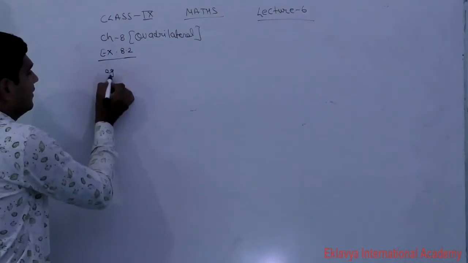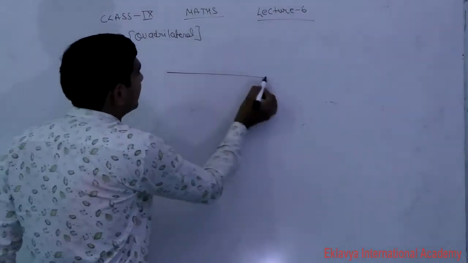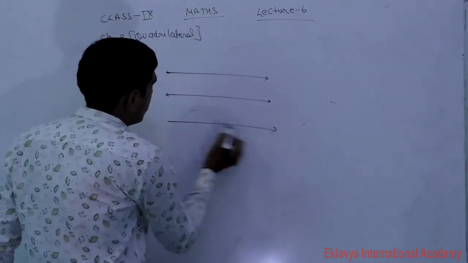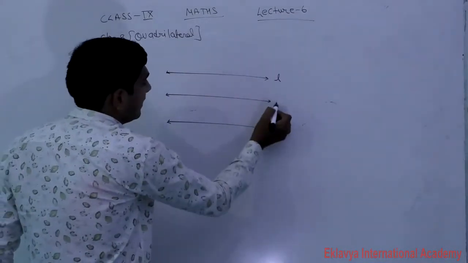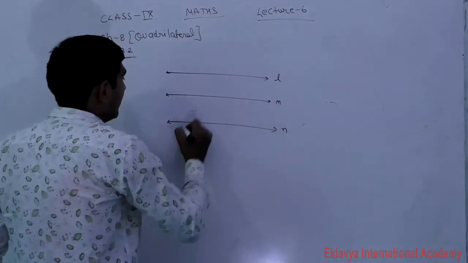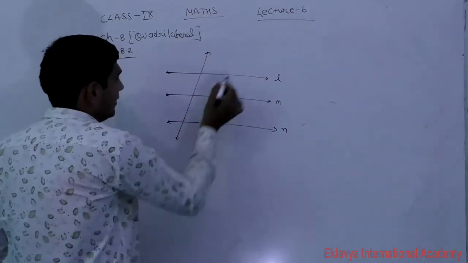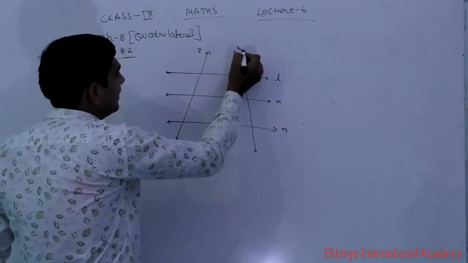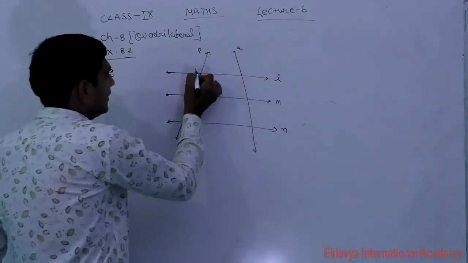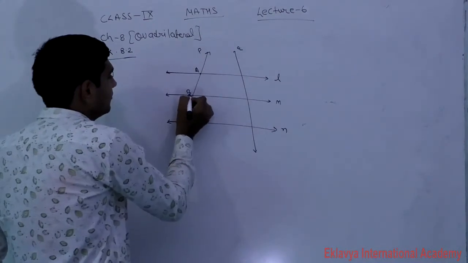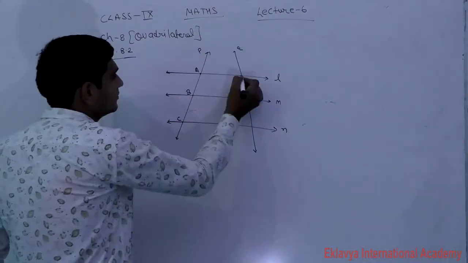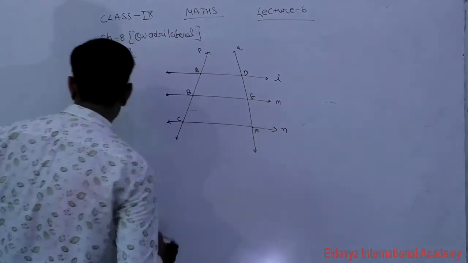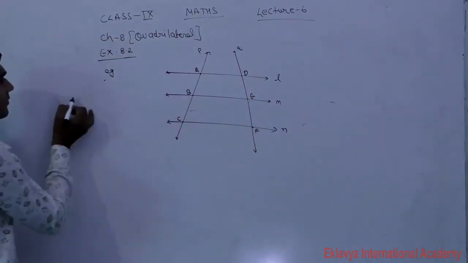Next question is that three lines are given to you, lines L, M and N, and two transversal lines P and Q, which intercept at A, B, C, D, E and F. What is given here?